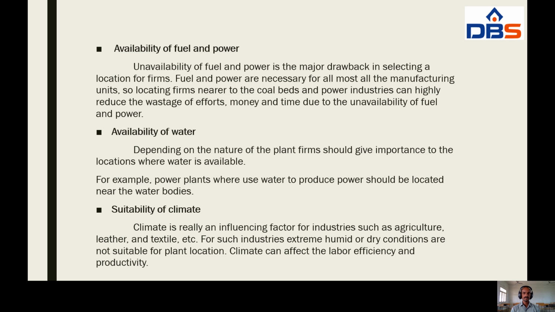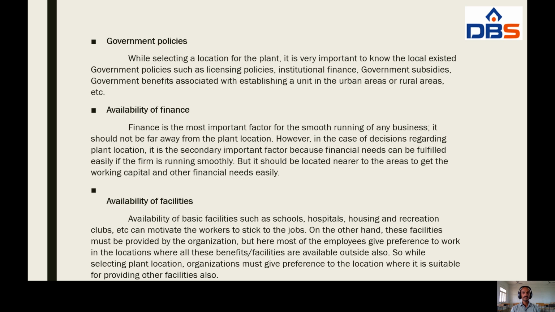And the next one, government policies. While selecting a location for the plant, it is very important to know the existing local government policies such as licensing policies, institutional finance, government subsidies, government benefits associated with establishing a unit in the urban areas or rural areas, etc.